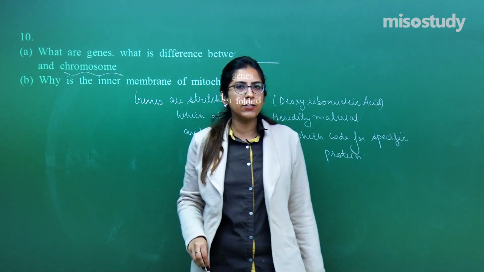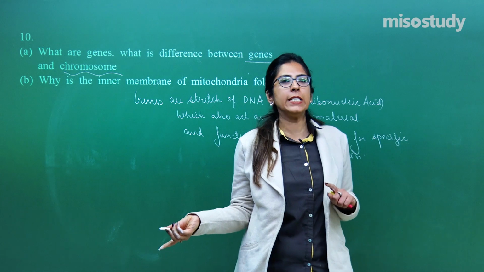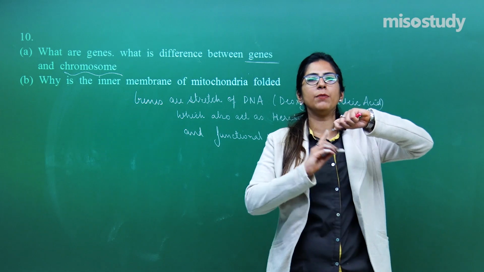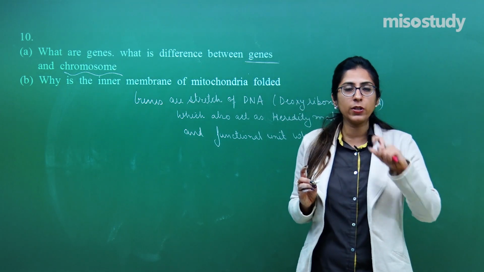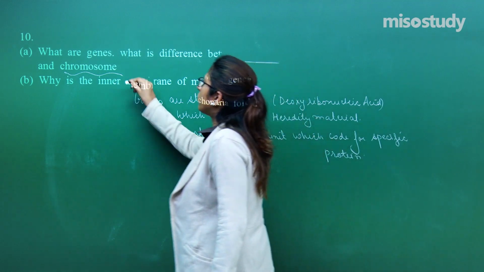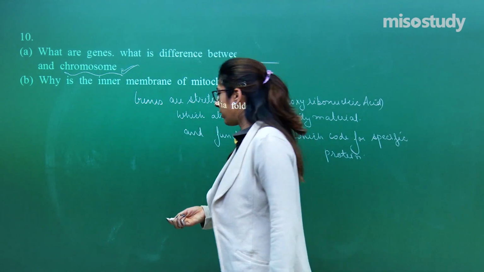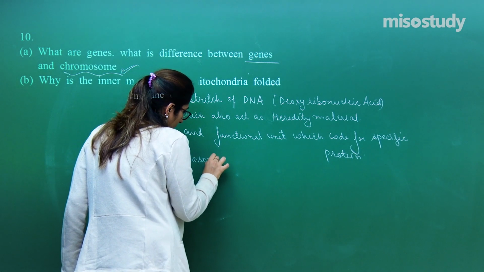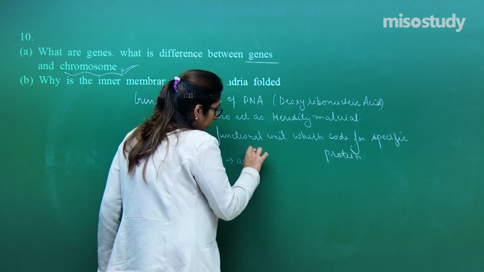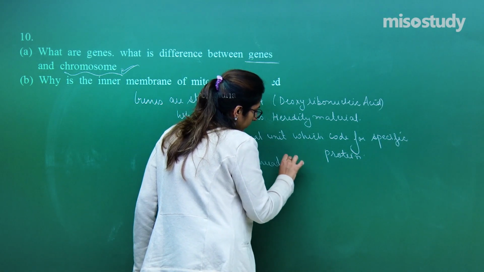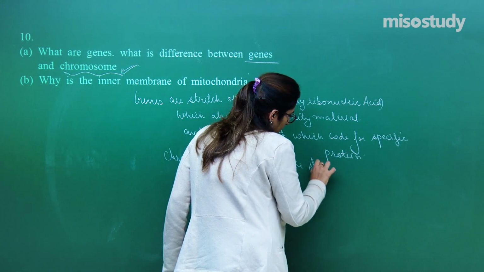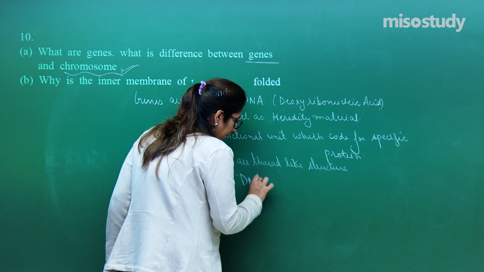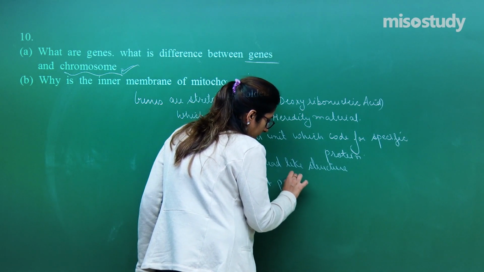Now, what are these chromosomes? Chromosomes are thread-like structures which not only consist of DNA, but the proteins are also present. The DNA is very beautifully wrapped around a protein, right? We have also discussed the histone protein. This is what you have to explain in this case, right? So, what are chromosomes? Chromosomes are thread-like structures in which the DNA is there and the DNA is associated with protein as well.